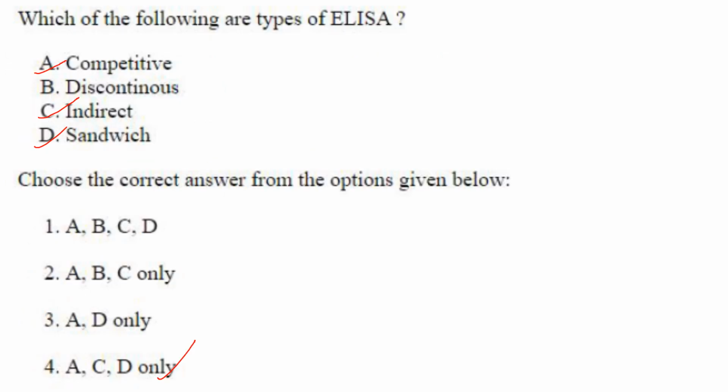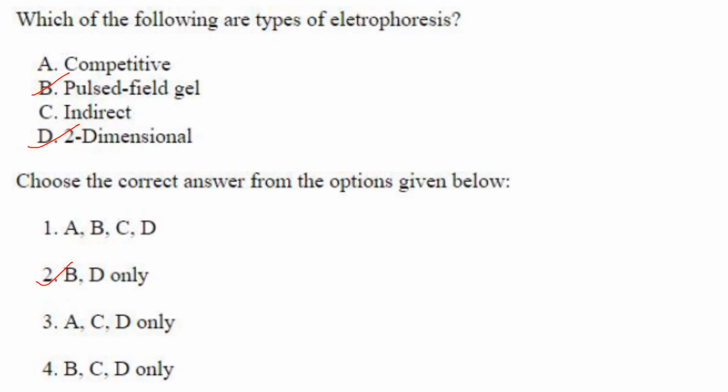C, D. Which of the following are types of ELISA? You have competitive ELISA, there is no discontinuous ELISA, there is indirect ELISA and sandwich ELISA. So A, C, D only. Answer is option 4. Which of the following are types of electrophoresis? You don't have competitive electrophoresis, but there is pulse field gel electrophoresis. There is no indirect electrophoresis, but there is two-dimensional gel electrophoresis. So B and D only. Answer is option 2.